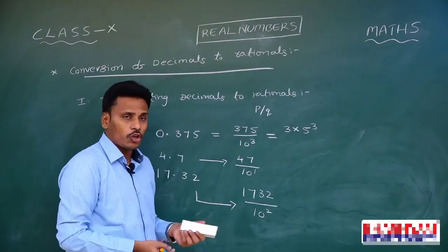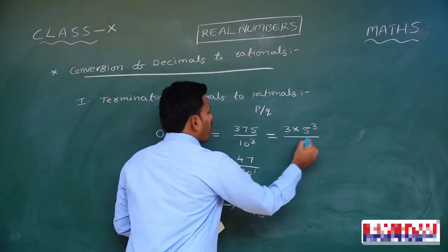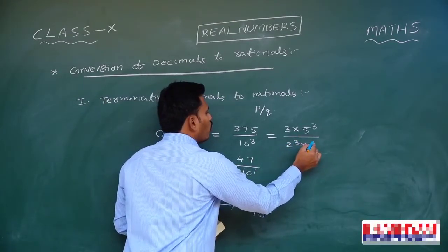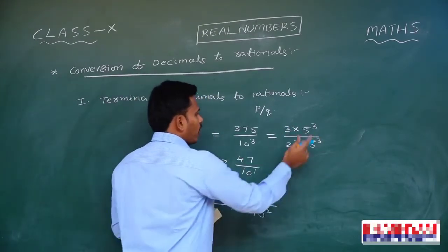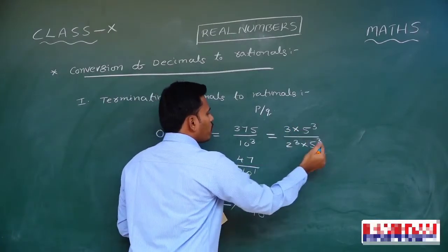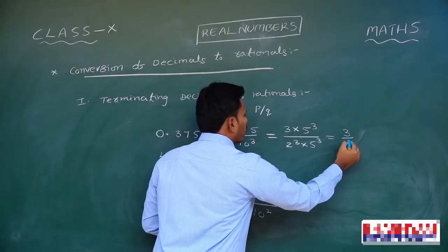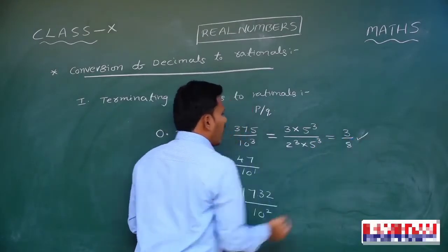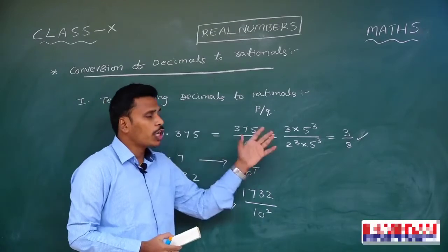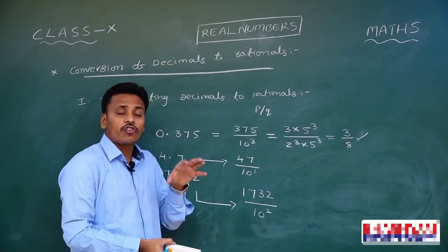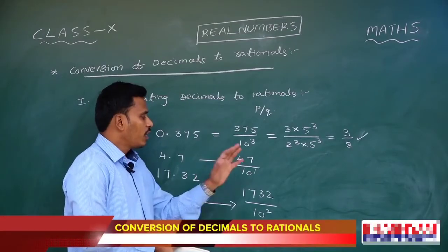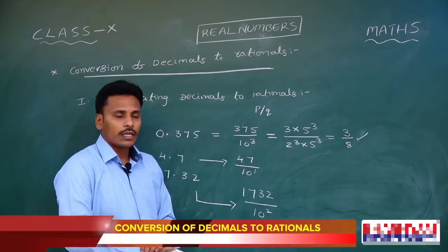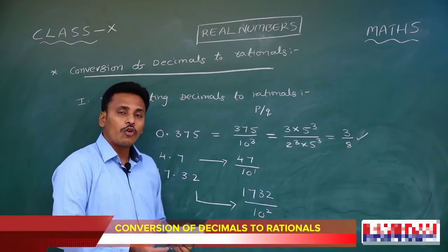Since it is 10 cube, we can write it like 2 cube into 5 cube. And if you move with the usual cancellation, 5 cube is common for the numerator and denominator, it becomes 3 by 8. And at the end, the simplest rational form for the given decimal 0.375 is 3 by 8.